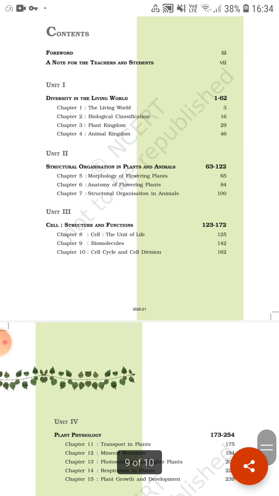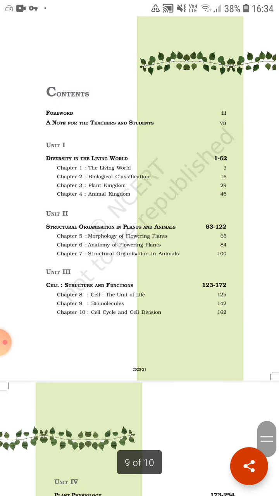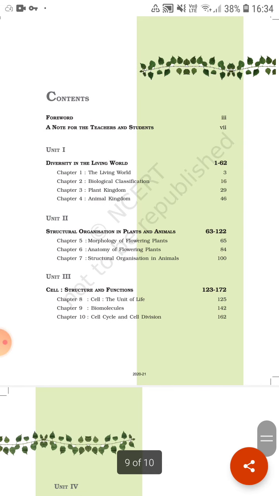Tomorrow onward I'll start from unit 3, that is chapter number 8, Cell, the Unit of Life, because this chapter is very common in your lower classes. You have already done it in your 8th, even in 10th class also. So I hope you will be able to learn it easily. So I am starting with this chapter, that is cell, the unit of life.